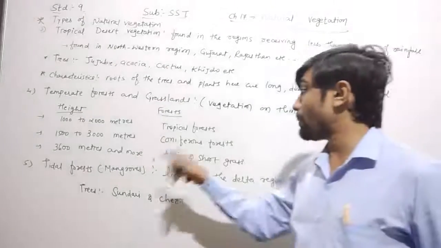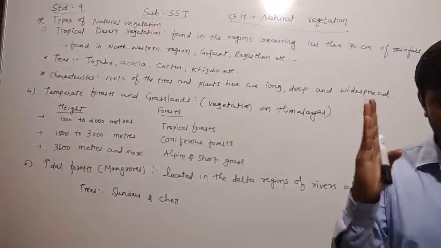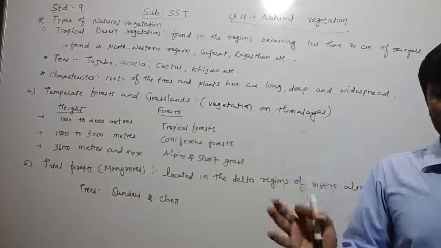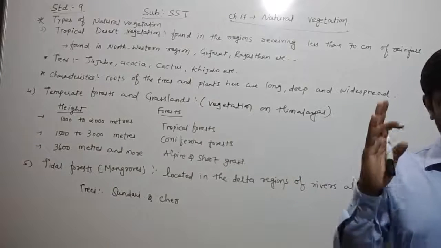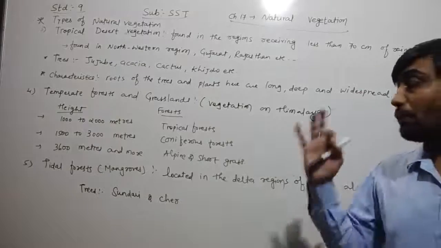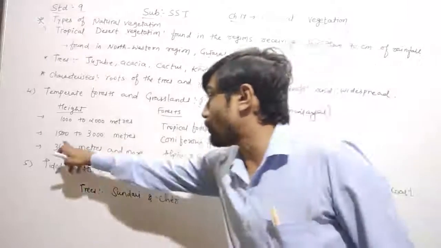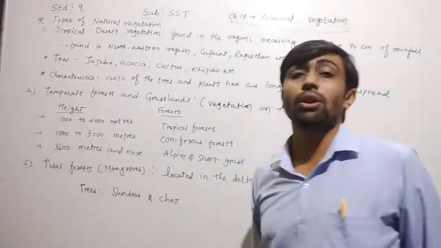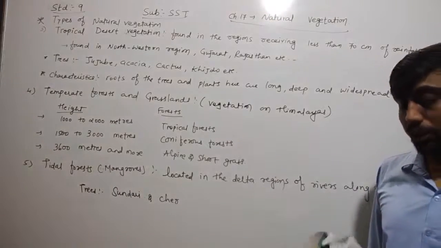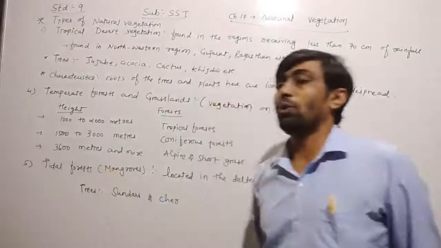Now, which kind of major trees will we find in the coniferous forest? Pine, sar, silver fir and spruce. These are the major trees we will find in the coniferous forest at the height of 1500 to 3000 meter in the Himalayan vegetation. After that, dear children, they have given the height of 3600 meter and more. How much height?